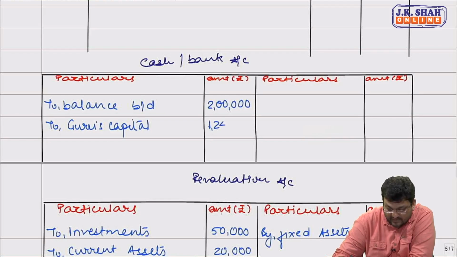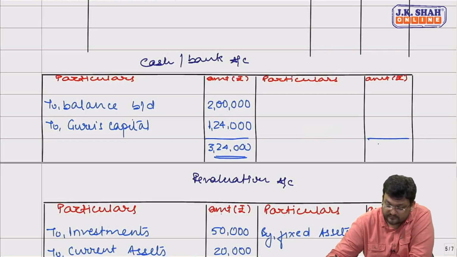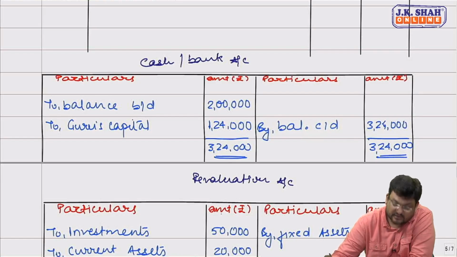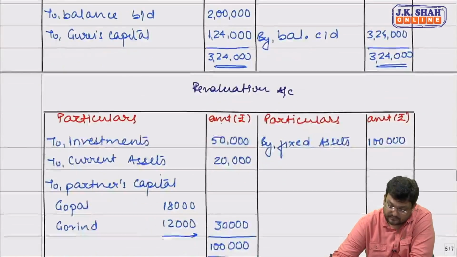So we would now say closing balance of current assets will be 3,24,000. New balance sheet will show current assets at 3,24,000. Correct? Yes, sir.